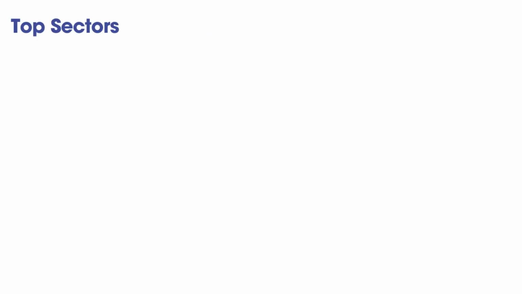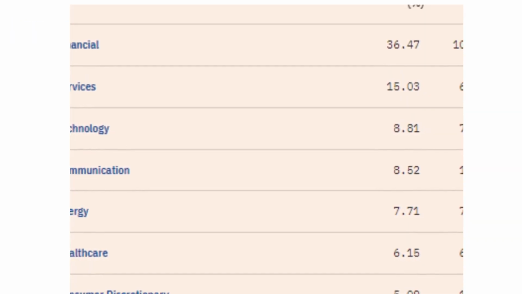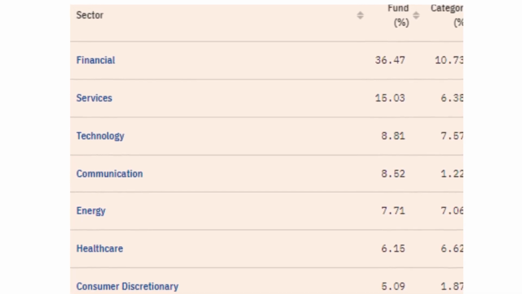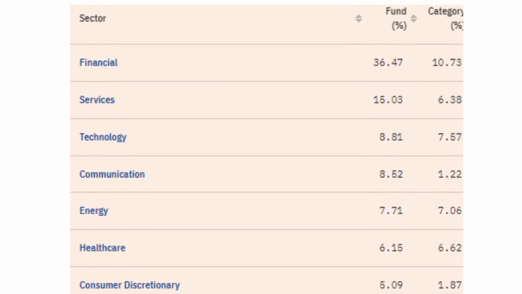And coming to the top 10 sectors in this fund: financial services, banks, technology, communication, energy, healthcare, consumer discretionary, insurance, and construction and textile stocks also. So friends, this is a completely diversified portfolio where, towards healthcare, hospitals provide healthcare services. So that's why this fund has invested in hospitals also. Insurance stocks also there, which is very hugely diversified. So banks we have, and many other technology stocks we have. Financial services, hospitality services, all the services stocks are there, friends.